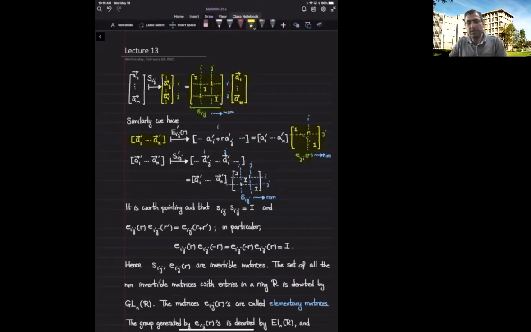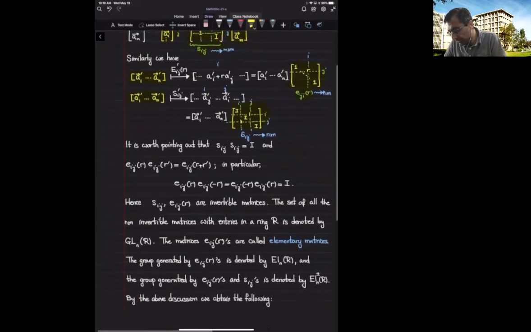Again, it's going to be multiplication by some elementary matrix, and for swapping, multiplication by a similar permutation matrix. So altogether, we have these matrices that we multiply by our original matrix to get from one to another, to run through these row and column reduction operations.